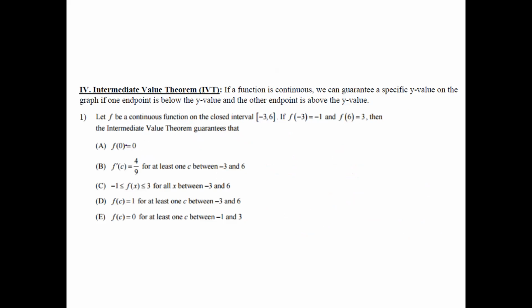Okay, next that we talked about is going to be the Intermediate Value Theorem, IVT. So let f be a continuous function on the closed interval [-3, 6]. If f(-3) equals -1 and f(6) equals 3, then the Intermediate Value Theorem guarantees that f(c) equals 1 for at least one value. There is going to be a c between -3 and 6 where that slope is going to be equal to the slope formula itself of whatever this results with. And that is your answer.